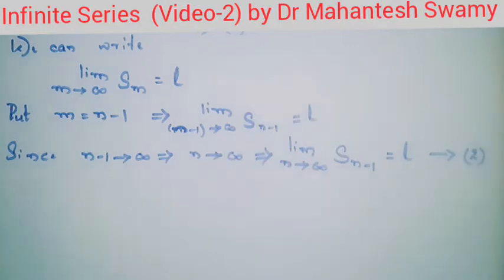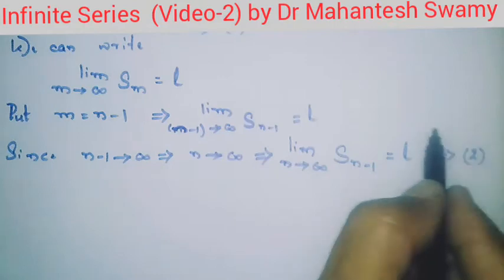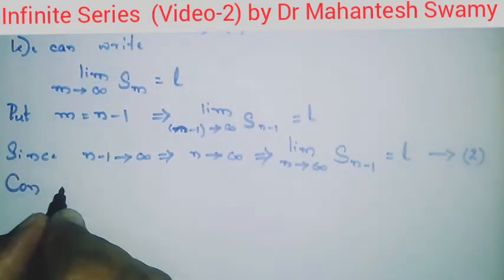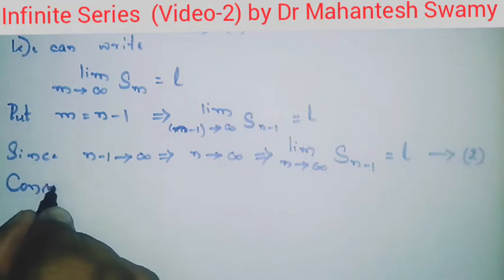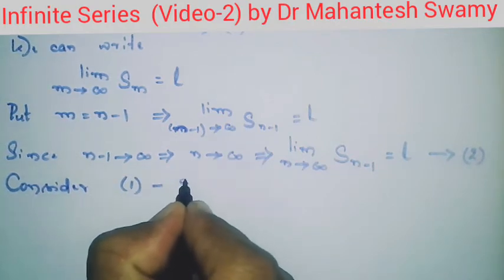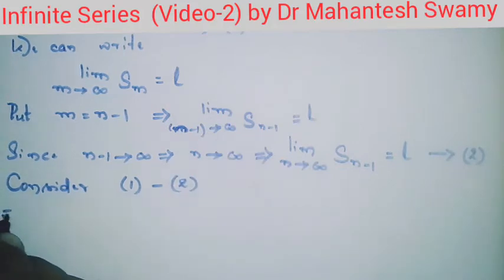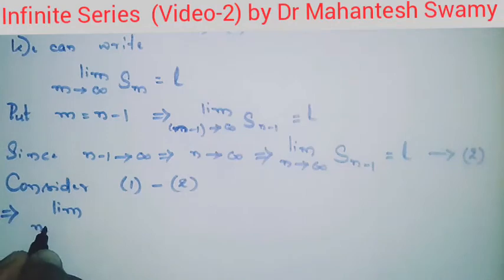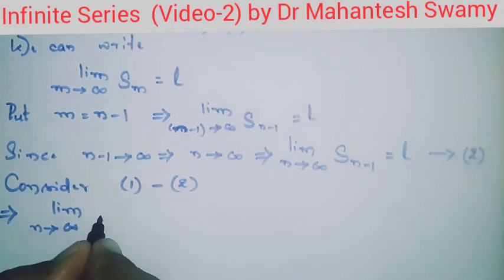And now let us consider equation 1 minus equation 2, subtracting equation 2 from equation 1. That implies limit, we shall write the LHS, limit n tending towards infinity of Sn.